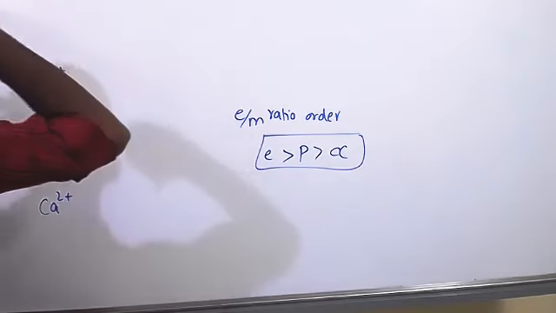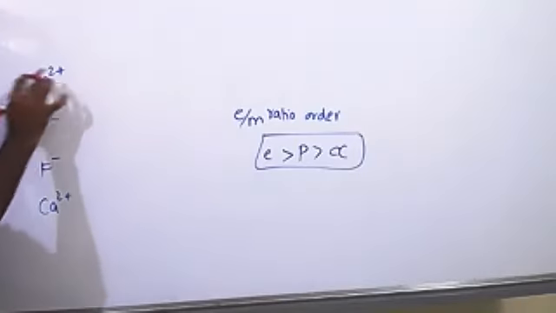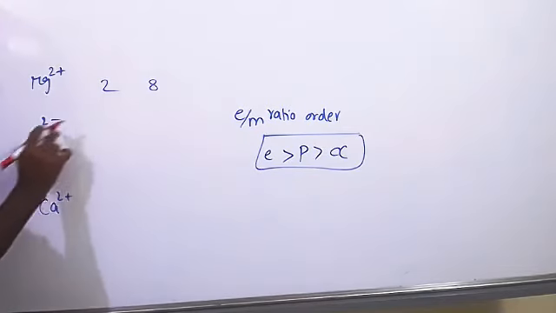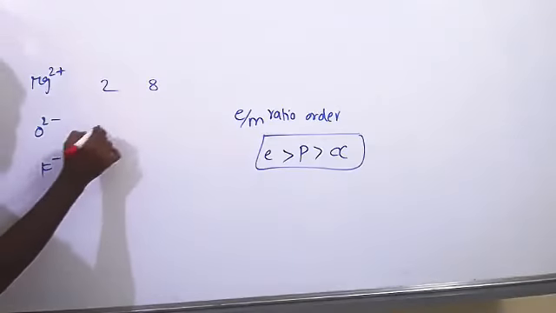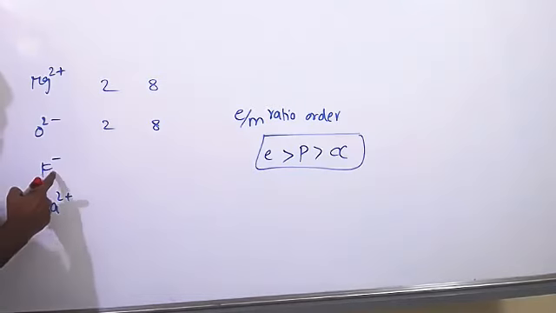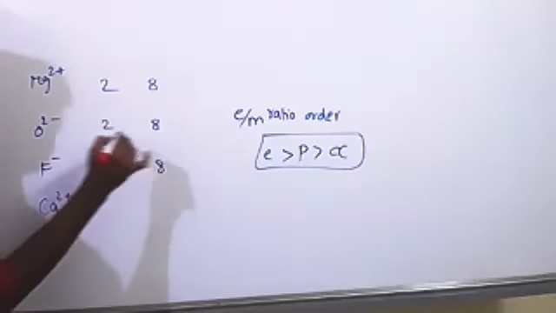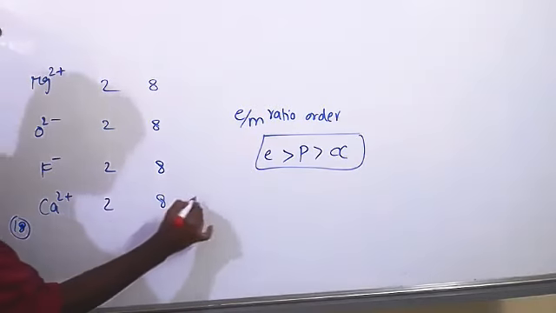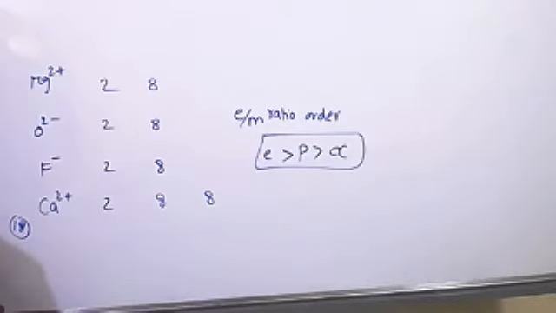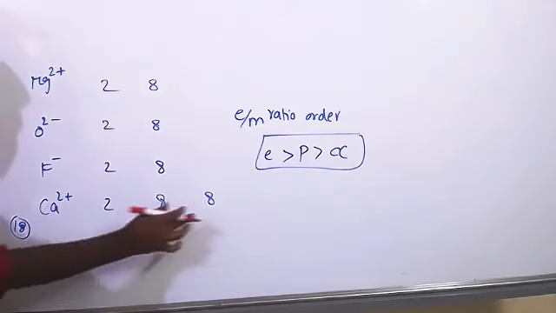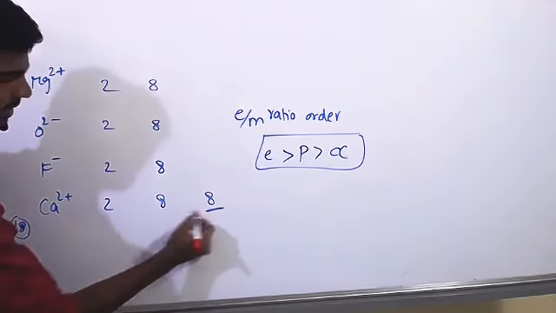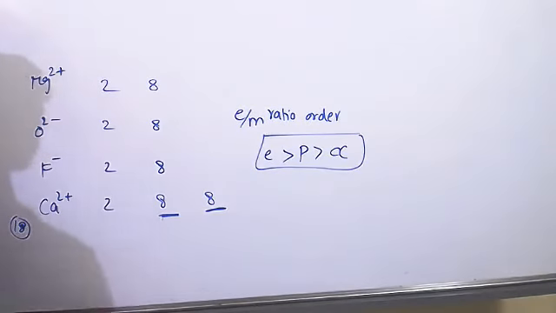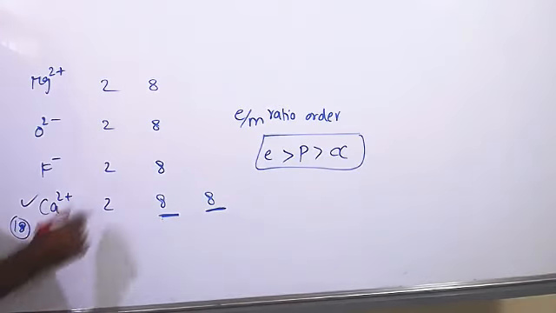Magnesium 2+ has only 10 electrons. Atomic number of magnesium is 12, but it lost 2 electrons, so 2, 8. O2 minus has 10 electrons, 2, 8. F minus has 10 electrons, 2, 8. Calcium 2+ has 18 electrons: 2, 8, 8, 8, since it lost 2 electrons from 2, 8, 8, 2. Here the valence shell has 8 and the penultimate shell also has 8. So the answer is calcium only, the others are not equal.